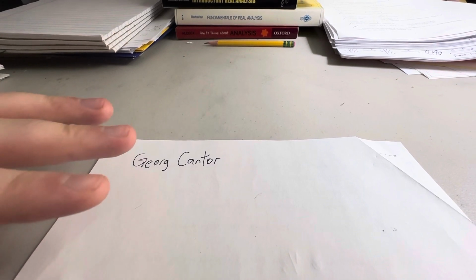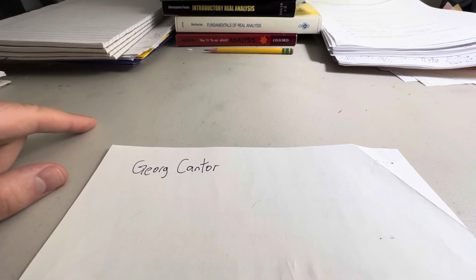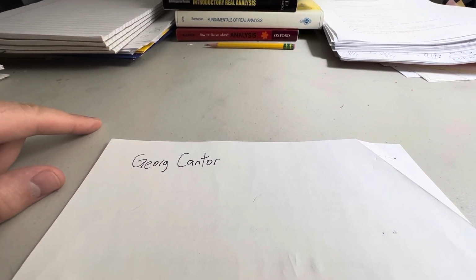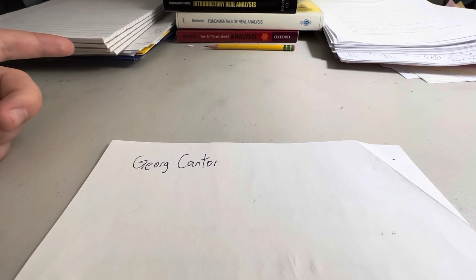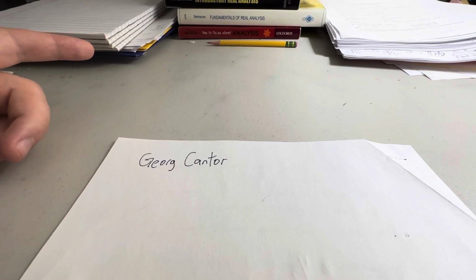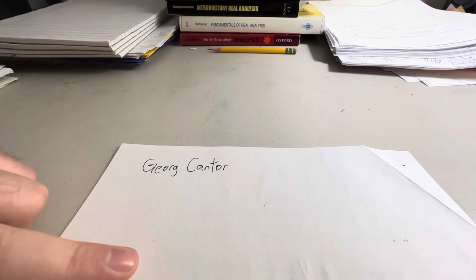From an analysis point of view, the definition is that you can find a bijection between some subset of the natural numbers and the set that you're interested in. For example, the integers are countable because I can establish a one-to-one correspondence between the naturals and the integers.